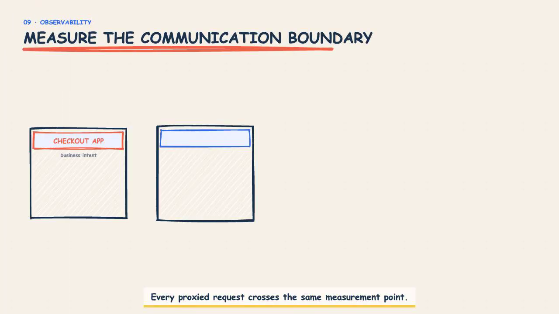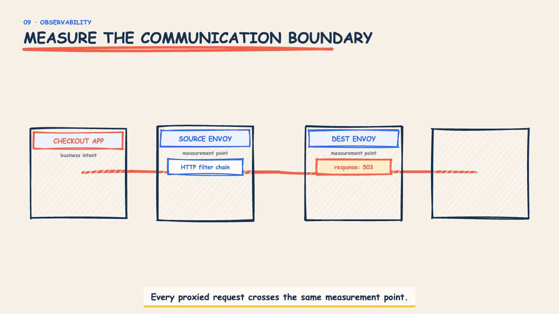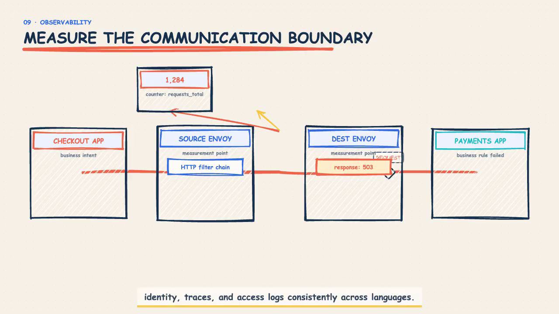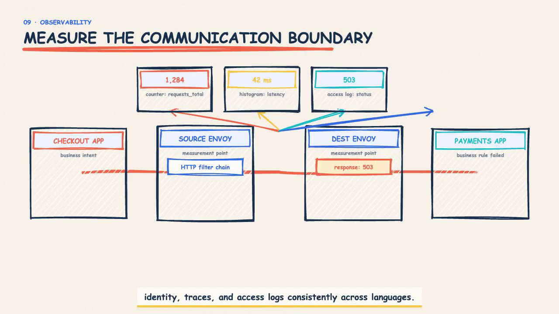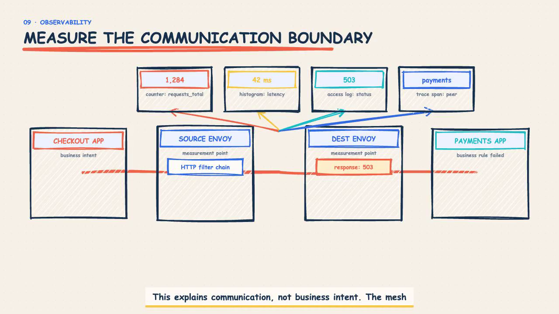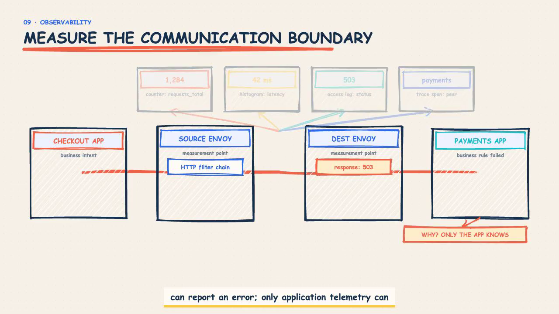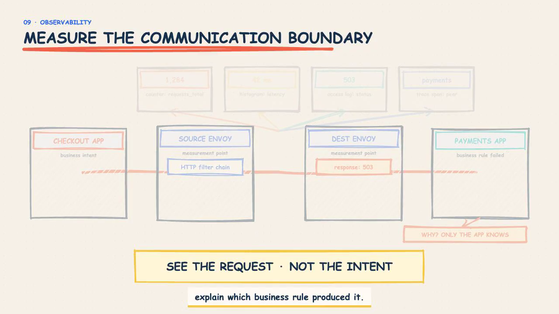Every proxied request crosses the same measurement point. The mesh can record latency, status, request volume, identity, traces, and access logs consistently across languages. This explains communication, not business intent. The mesh can report an error. Only application telemetry can explain which business rule produced it.